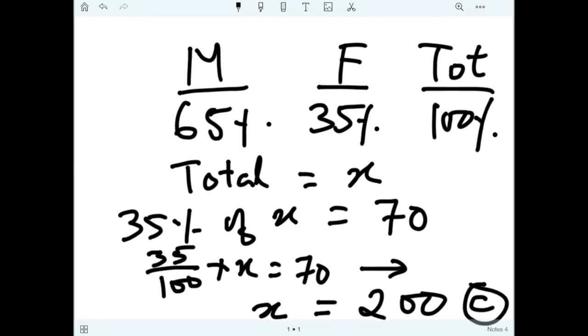So this is an important concept here. Total percentage is always 100. If one percentage is given, we can find the other by subtracting from 100.